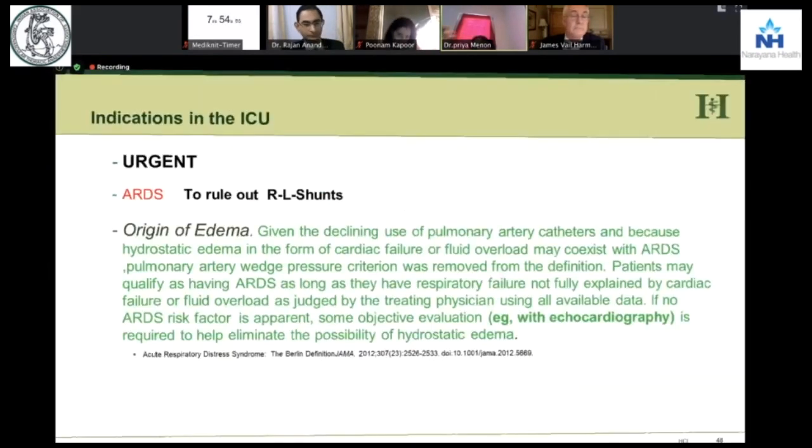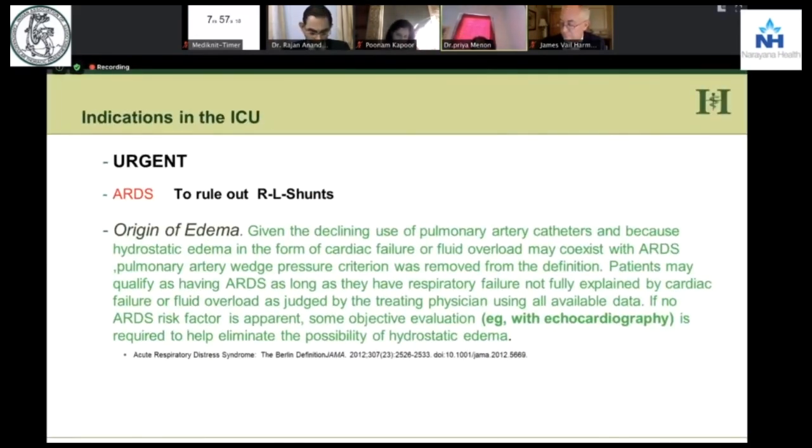Now we have ARDS, we know about the Berlin criteria, and the Berlin criteria states that if the pulmonary capillary wedge pressure is less than 16 or 18, then it's nothing to do with cardiac. So PA catheters are now not used in the non-cardiac ICUs.